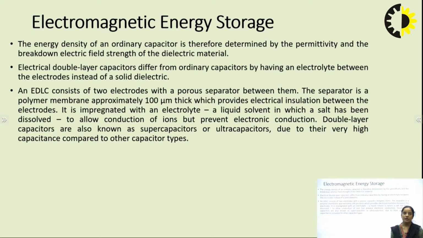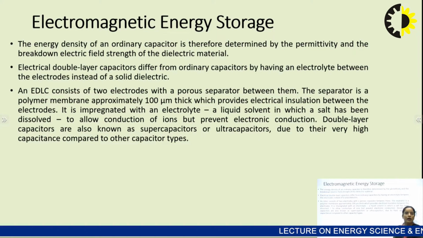For electromagnetic energy storage, we first discuss EDLCs. The energy density of an ordinary capacitor is determined by the permittivity, the breakdown electric field strength, and the dielectric material we use between the plates of the capacitor.